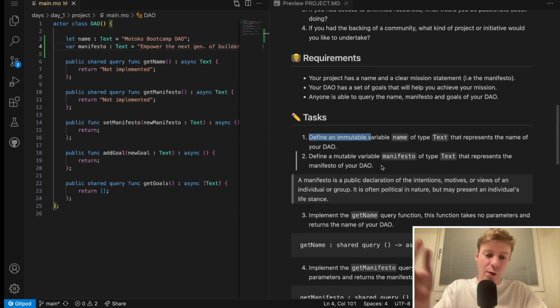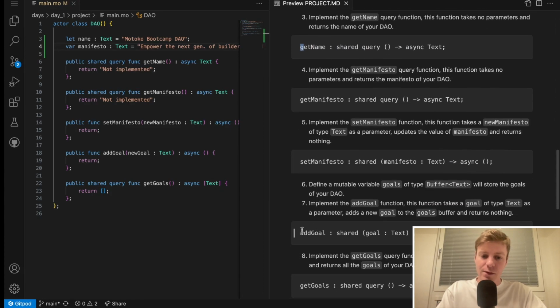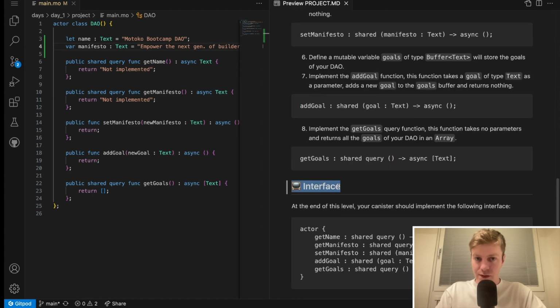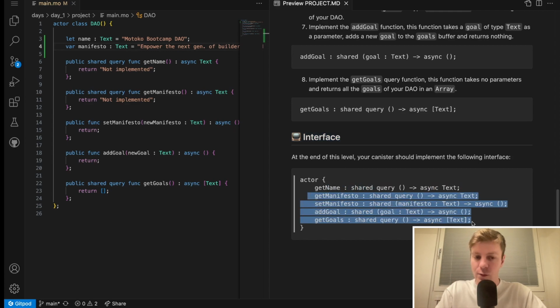So then you have more functions. For example, the get name function, the get manifesto, set manifesto, add goal, get goals, and so on. The interface is the last section of the project description, and the interface is very important because you need to make sure that you respect this interface if you want to submit your project on the Motoko Bootcamp dashboard. Any project that does not respect this interface will not be accepted by the dashboard. So you need to make sure that you follow exactly the types and the names of functions that are here.